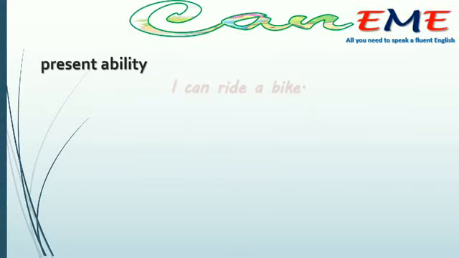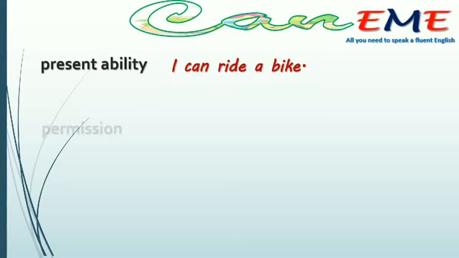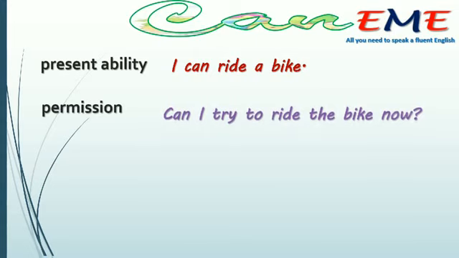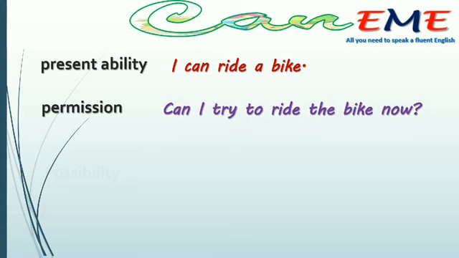Now, present ability. I can ride a bike. I can ride a bike. This is ability. To ask for permission: Can I try to ride the bike now? You are asking for permission from someone.